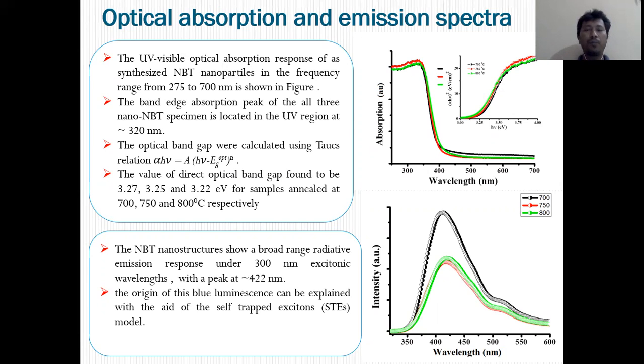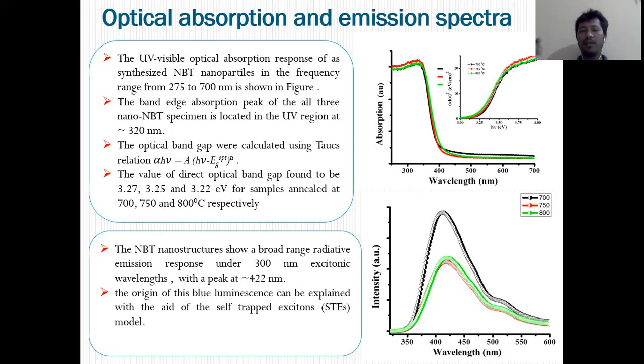Then we calculated the band gap of those samples with the help of the well-known Tauc relation, or Tauc plot. It was found that the band gaps of the samples heat treated at 700, 750, and 800 degrees Celsius were 3.27 electron volt, 3.25 electron volt, and 3.22 electron volt. That is, the band gap decreases with increasing heat treatment temperature. The emission profile for an excitation wavelength of 300 nanometer is shown here.